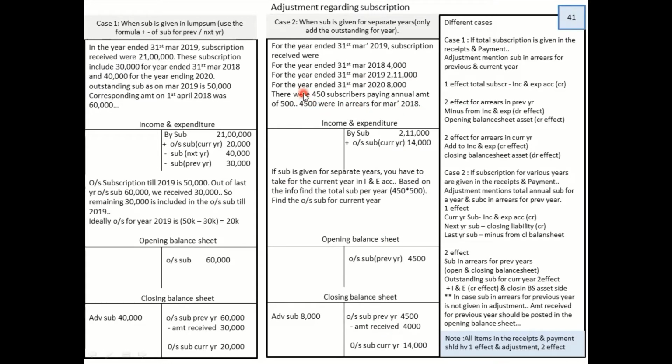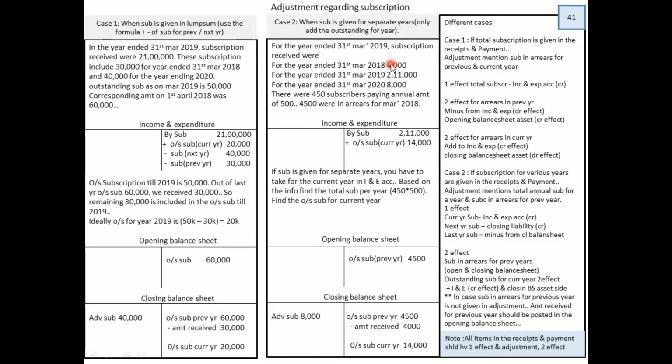Okay, so these are your adjustments. We will discuss the adjustments in detail. At this point, just to understand, this is pertaining to next year. So this 8,000 becomes your liability. Look, these are your debit side of receipt. So anything in the debit, you have to post it where? In the credit side. So 211 I posted in the income and expenditure. 8,000 I posted in the liability side.